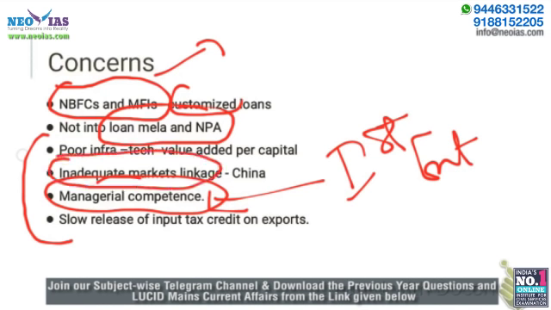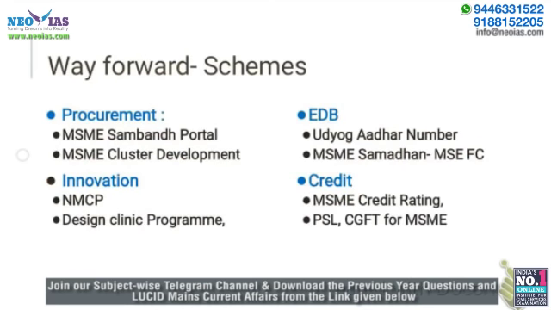How about the skill addition in the market? How about integrating the MSMEs to the global market? And these critical challenges remain. Just availing of credit won't solve all the problems. And another critical aspect has been, even after the GST regime, the government is still very slow in releasing the input tax credit. So all these challenges remain. Just focusing on credit is not enough. So what is the way forward?